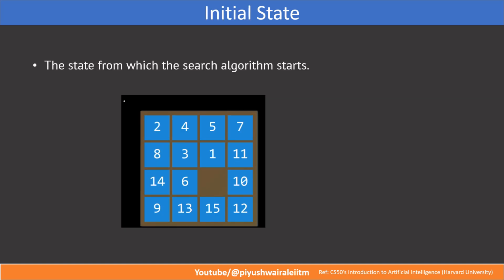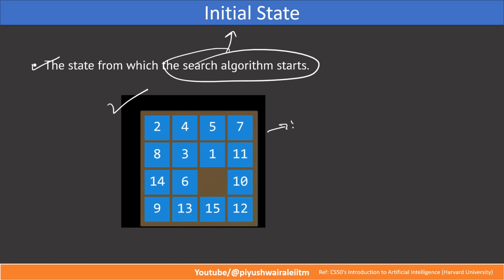Now, what is the initial state? Our AI algorithm should know what my starting point is, right? The state from which the search algorithm will start is basically the initial state. So for the 15 puzzle example, we'll consider this as the initial state. And our goal state is to convert this particular puzzle into a particular order, say 1, 2, 3, 4 like this till 15, right?